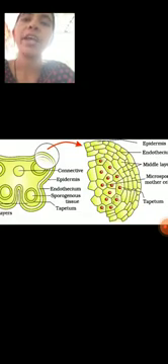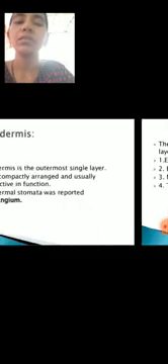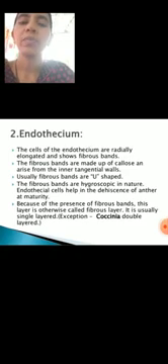The second one is endothecium. Endothecium is the subepidermal layer of the anther wall.